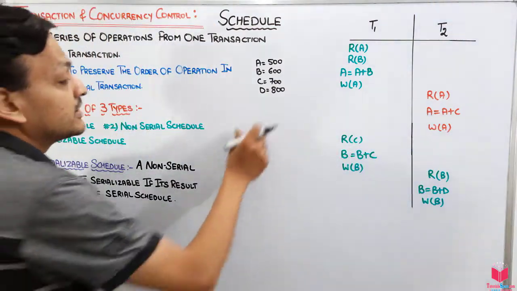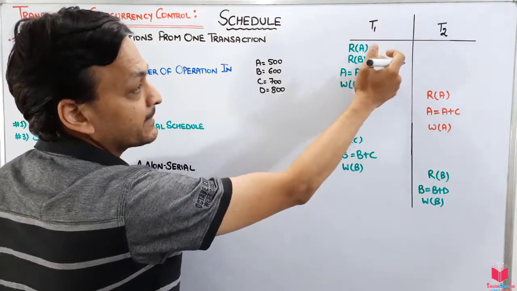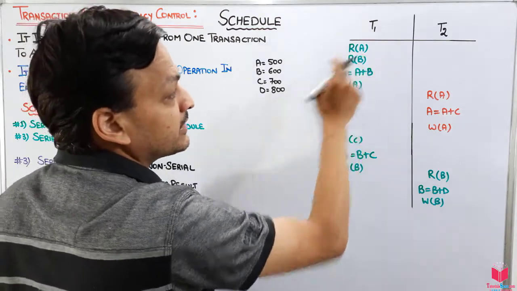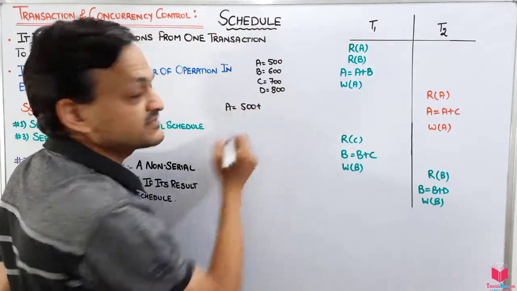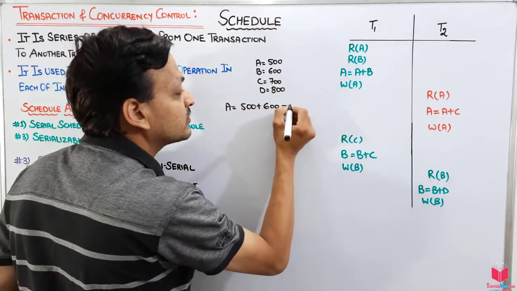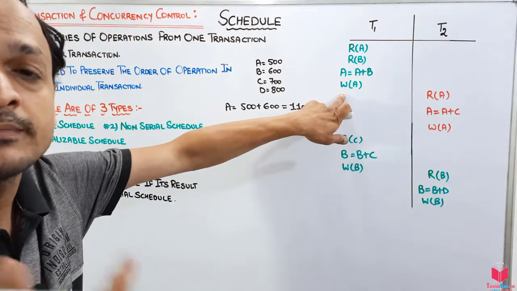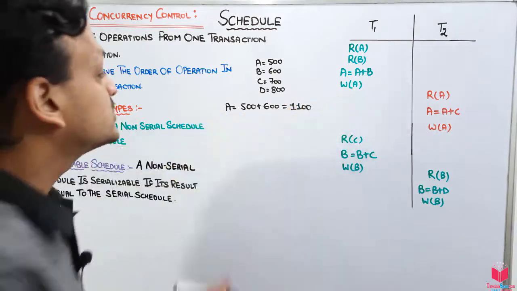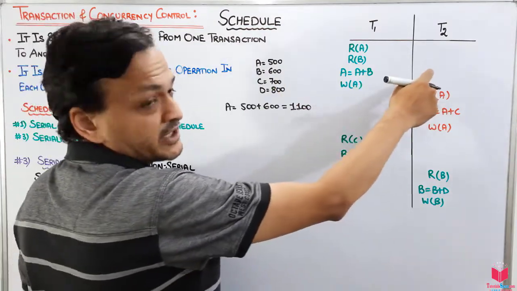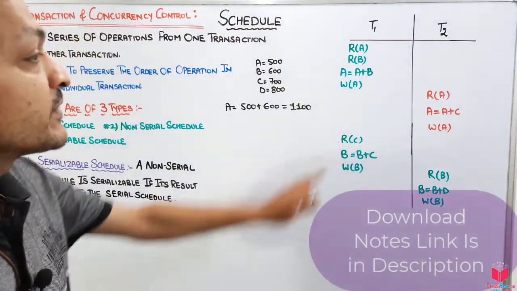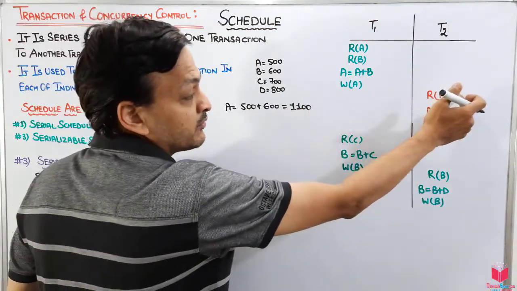Suppose in a serial way I execute T1 first. I read A, then read B, and I add the value of B to A. That means A's value is 500 and B's value is 600, which gives you 1100. The value of A is 1100, and in the next instruction it writes to the buffer or temporary variable, so A will be written back. Now this value will be reflected in T2. We will not consider T2 first here because I have to run T1 completely.